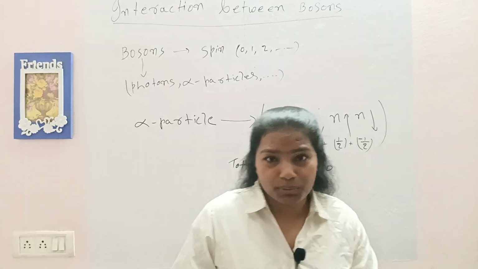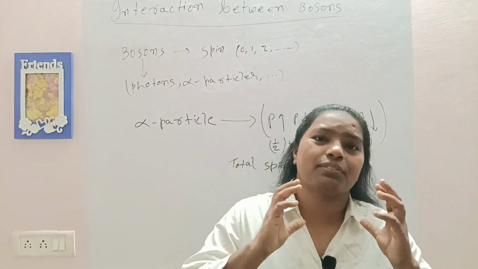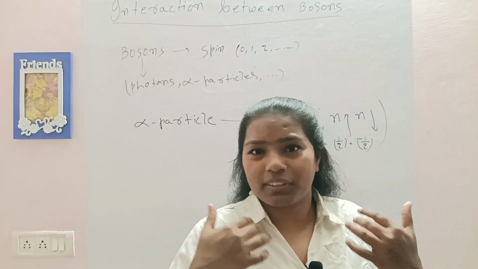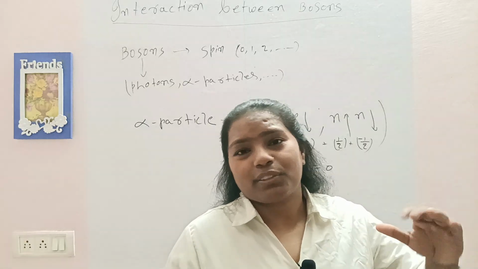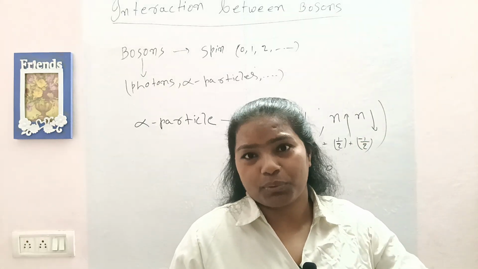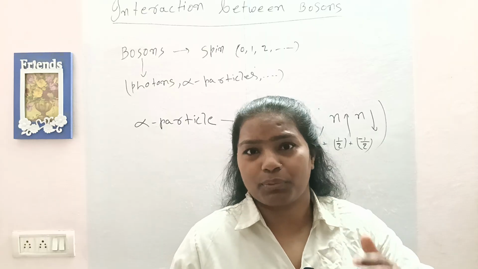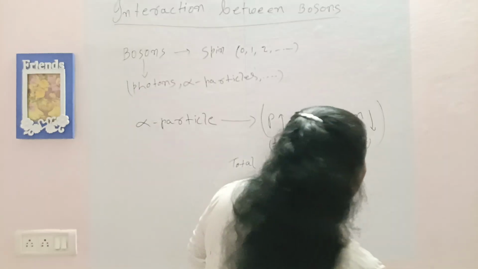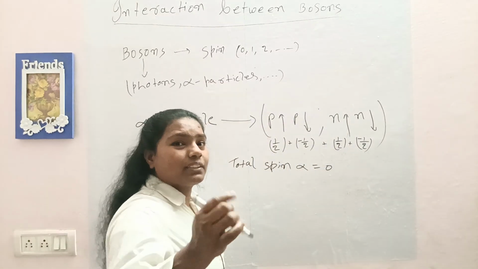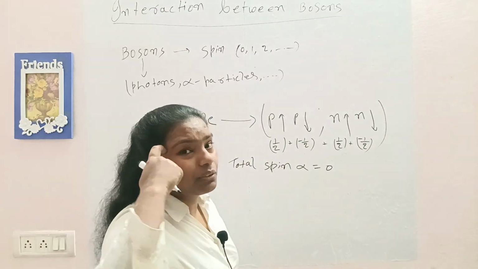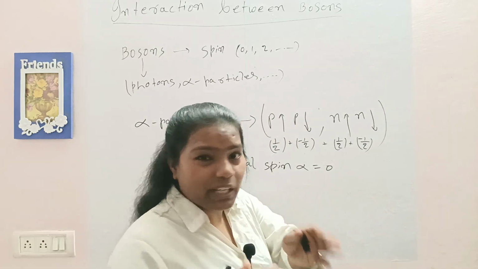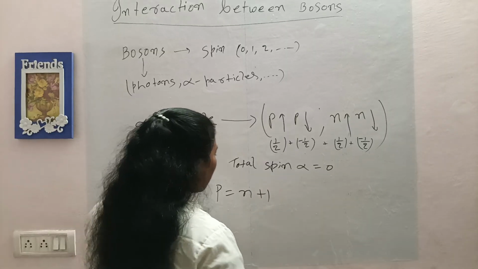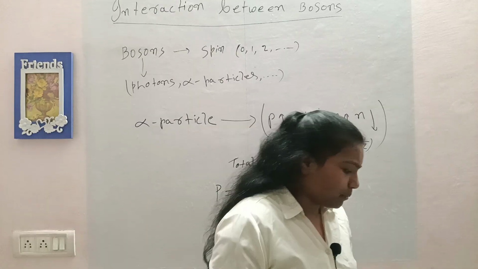We are advised not to think of attractive forces, but yes, it somehow influences the upcoming boson to end up in the same quantum state where there are already n bosons present. And the probability, as we know, of that boson coming to the quantum state containing n bosons is given by n plus 1.